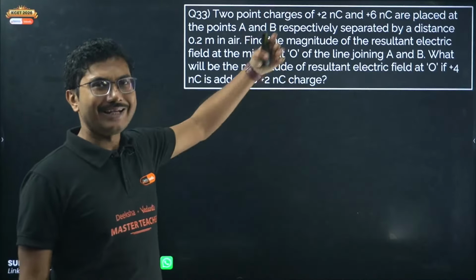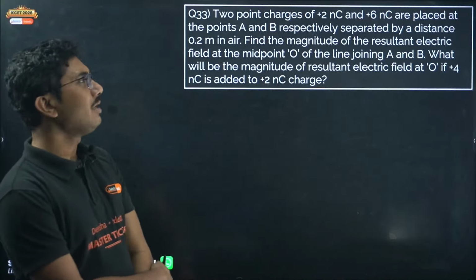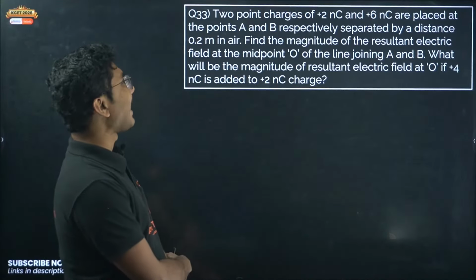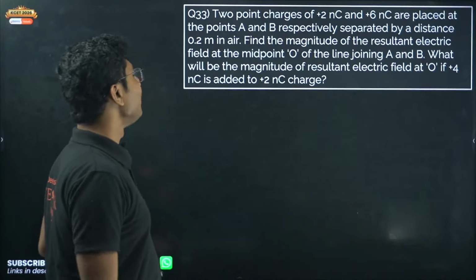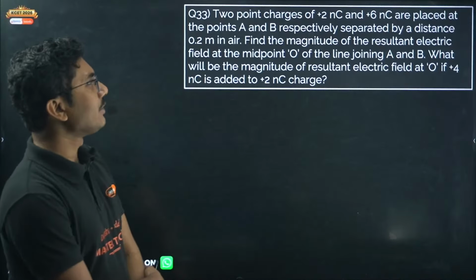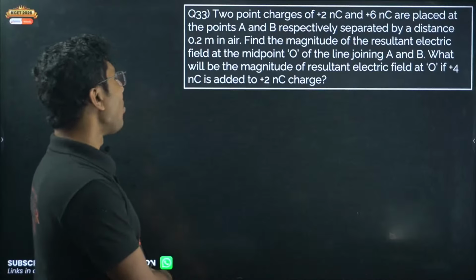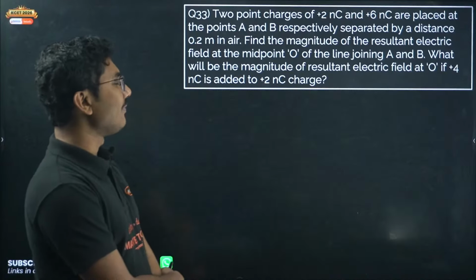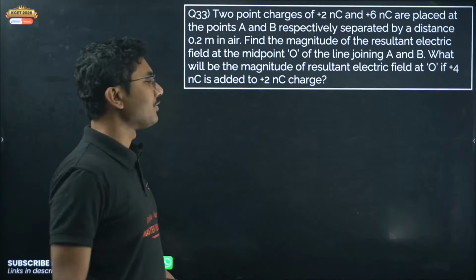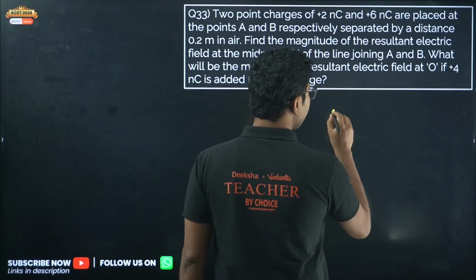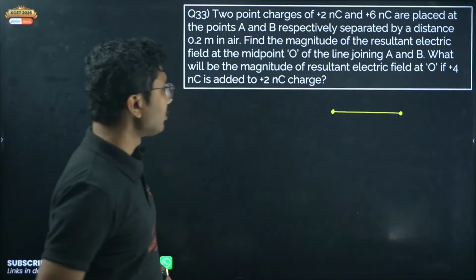Similar question with a slight variation. 2 point charges of plus 2 nanocoulomb and plus 6 nanocoulomb are placed at the points A and B respectively, separated by a distance of 0.2 meter in air. Find the magnitude of the resultant electric field at the midpoint O of the line joining A and B. What will be the magnitude of the resultant electric field at O if plus 4 nanocoulomb is added to the plus 2 nanocoulomb charge? Okay, this is also one of your previous year papers. I don't remember the year, but this is also taken from your previous year paper.